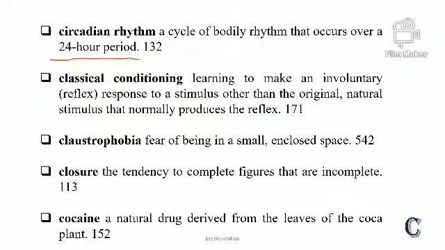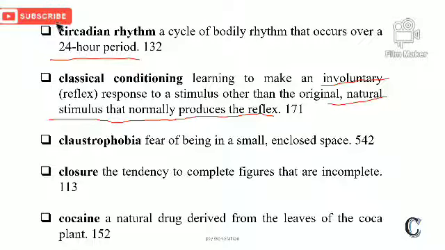Classical conditioning, learning to make an involuntary reflex. Classical conditioning is learning to make an involuntary, that is, unlearned behavior, unlearned reflex response to a stimulus other than the original, natural stimulus that normally produces the reflex. Classical conditioning is called that.